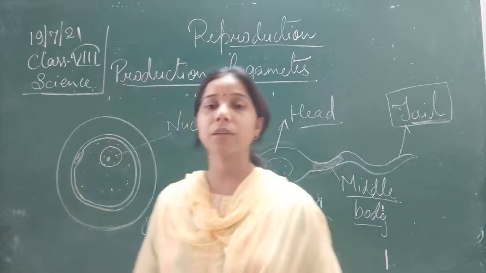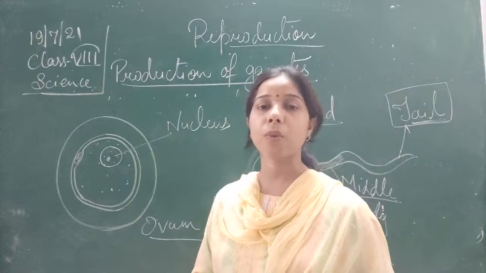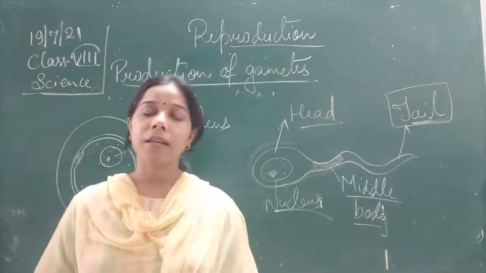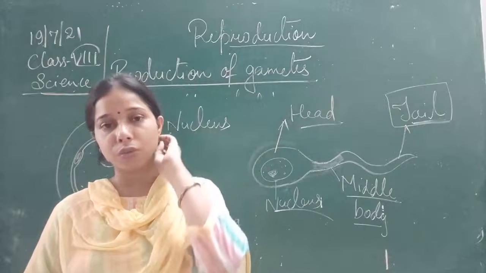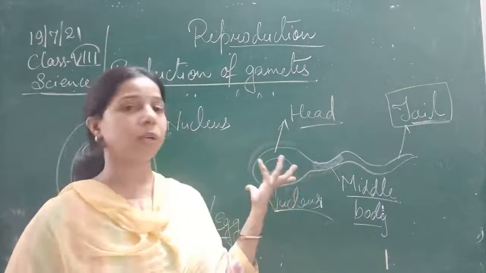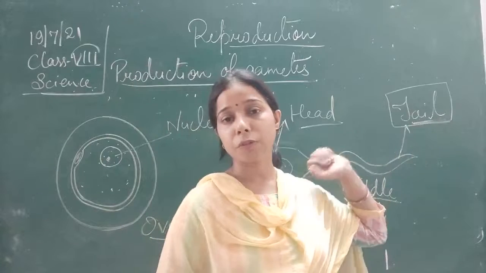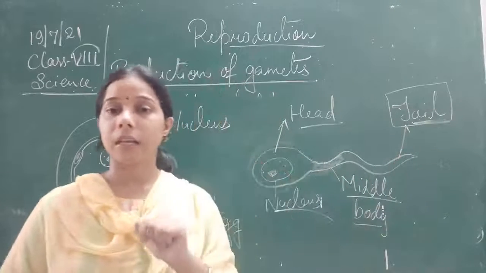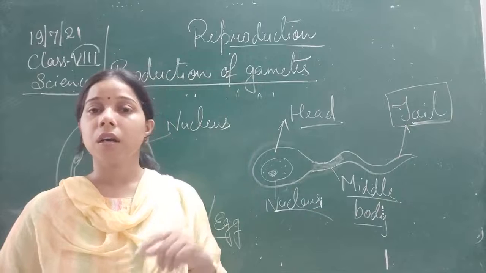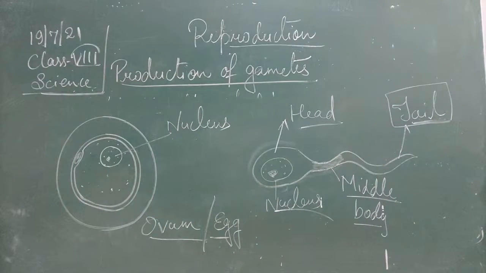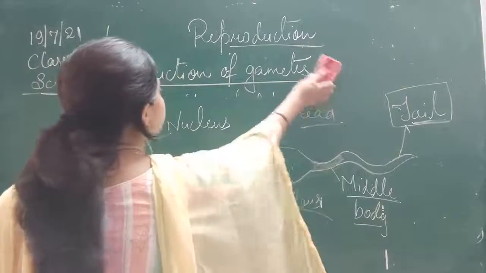As well as you can see in the structure, the ovum is one large spherical body consisting of a nucleus and egg. Here the sperm is a body which is basically divided into three: one is the head portion, the other is the middle part of the body, and the last one is the tail. Okay, these are the parts of the sperm. So this is about the production of the gametes, student. Then the second is